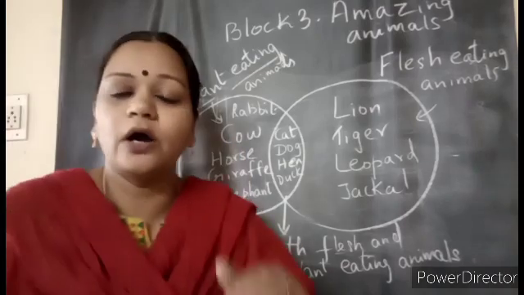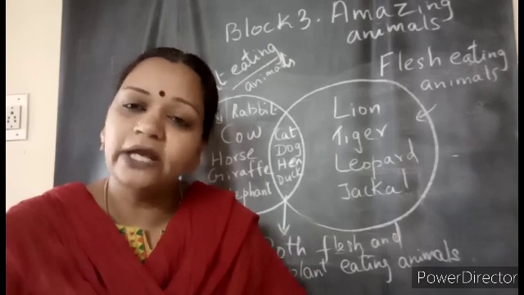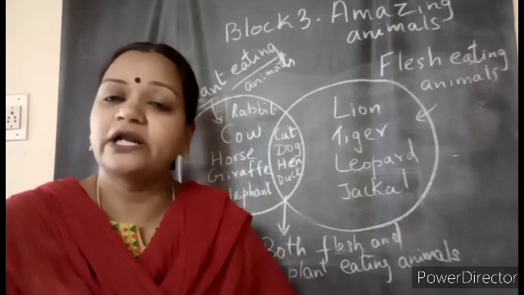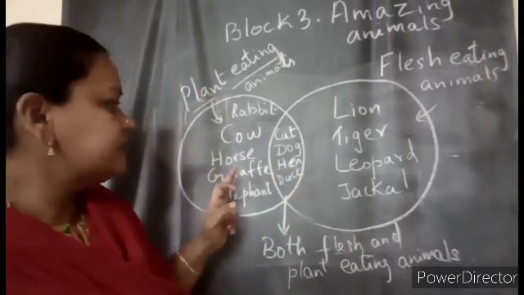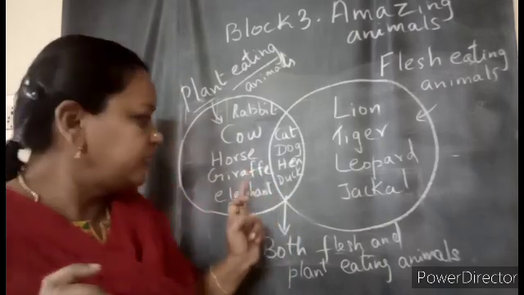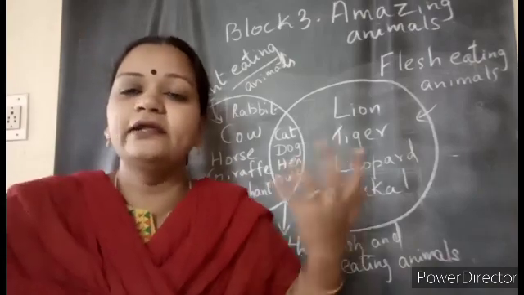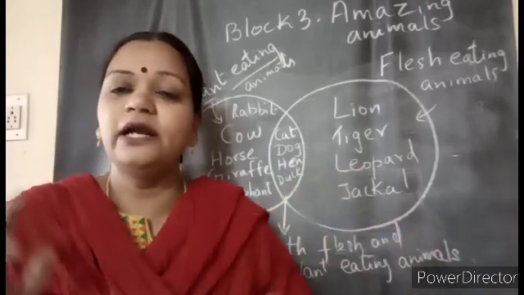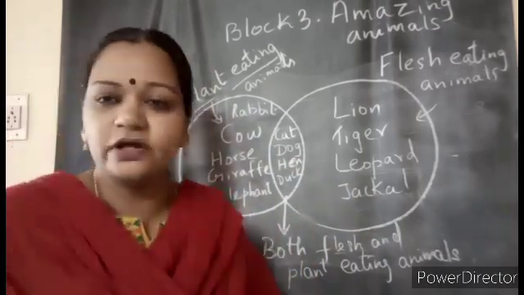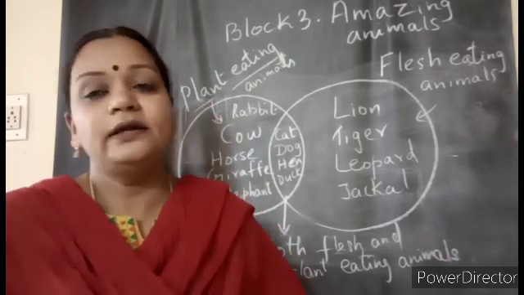Same way the cow. If you have a farm, for example, and you are having a cow, what will you give? You will get the food and give grass, leaves and water, everything for the cow. In the same way, if a horse is there with us, we will provide the food. But you take the giraffe, it will be in the forest. The giraffe has a long neck also, no? It can get the leaves, and it will search for what is available in the forest and get its own food. Same way the elephant in the forest will go and search for food and water wherever it is there, and take and eat.